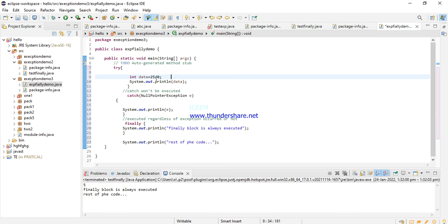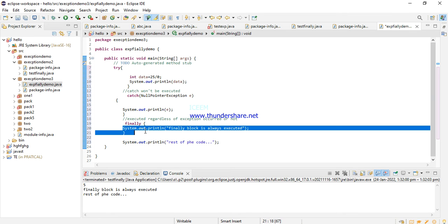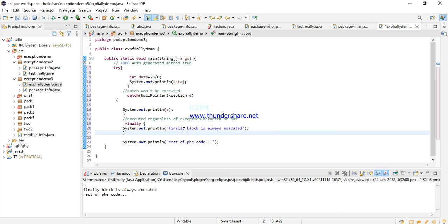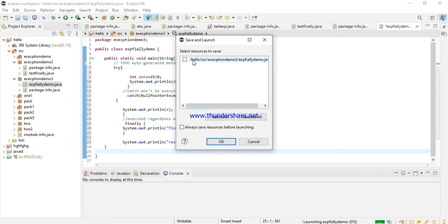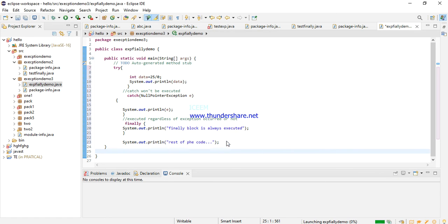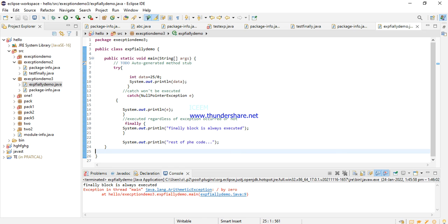We know that 25 is not divisible by 0, or any number cannot be divided by 0, so the exception occurs. In the finally block, I write one message: finally block is always executed. And the rest of the code is here. We will execute that code. See, the finally code is executed.